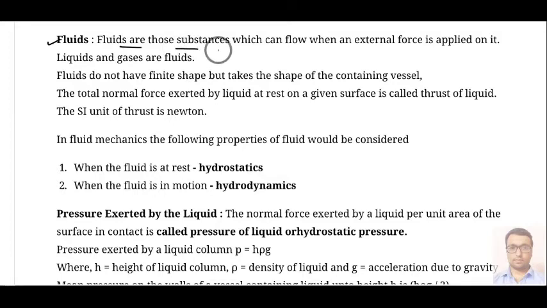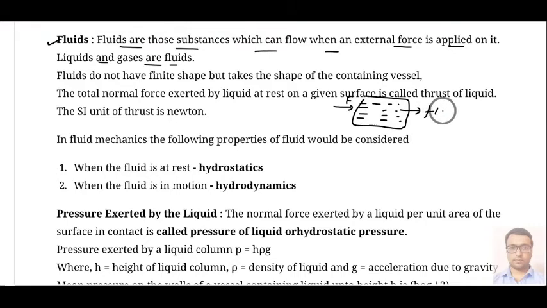So fluids are those substances which can flow when an external force is applied on them, and liquids and gases are examples of fluid. So fluid is that substance on which if we apply some amount of force, then this substance or this matter will have a property of flowing on the surface. Means that material can flow on any given particular surface, then that substance will be considered as fluid. Fluids do not have a finite shape but take the shape of the container or vessel in which they are poured.